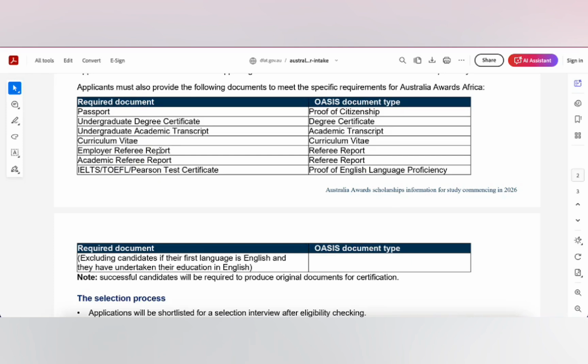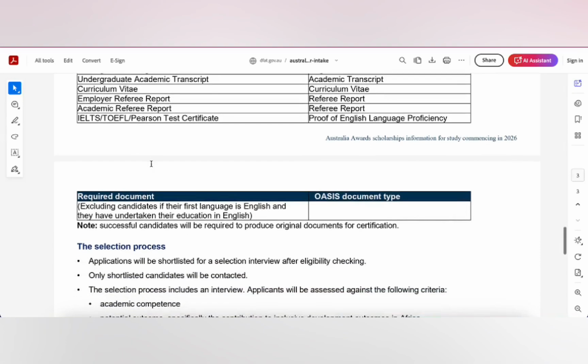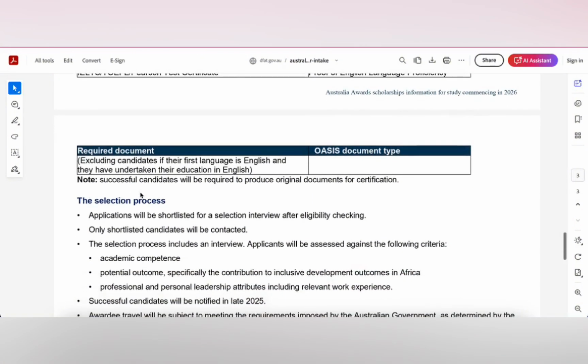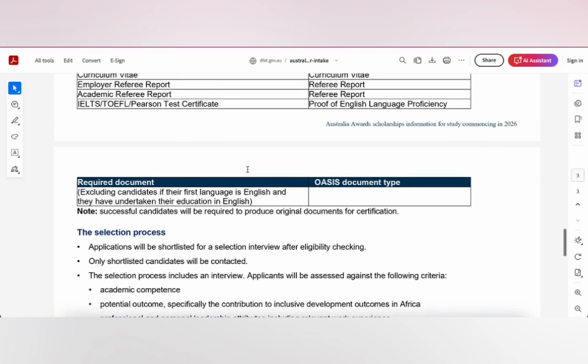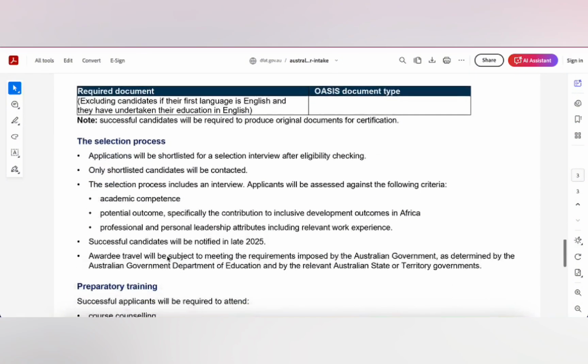You have to download these forms on the official website of the scholarship, and have your referees fill in the forms. You will need the IELTS test, excluding candidates whose first language is English and who have undertaken their education in English. You might be exempted from the test.